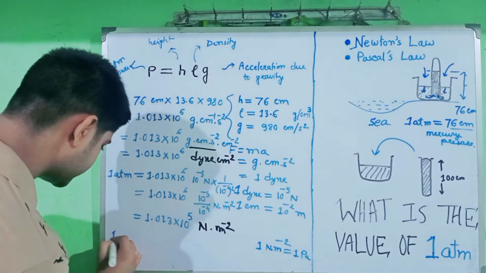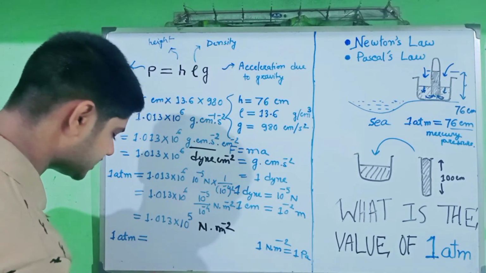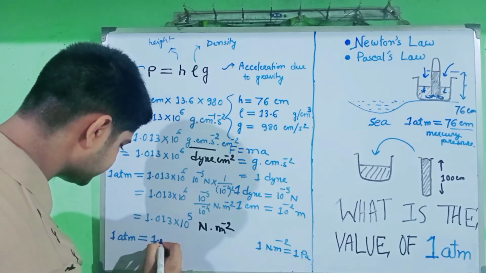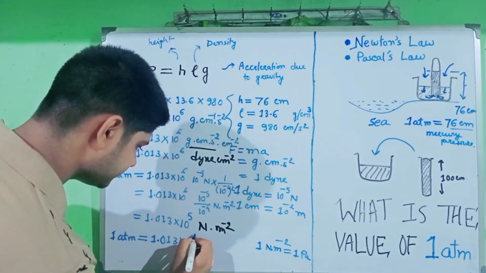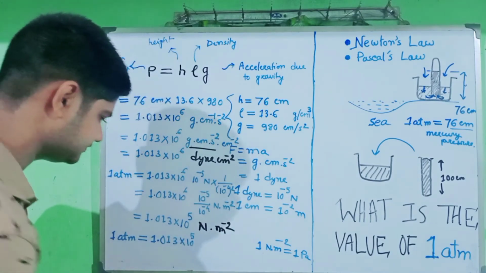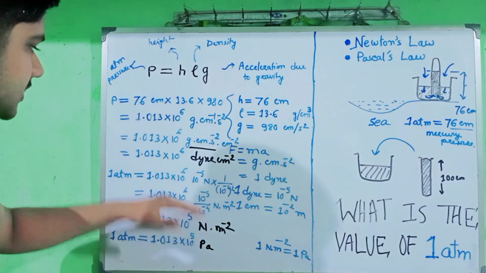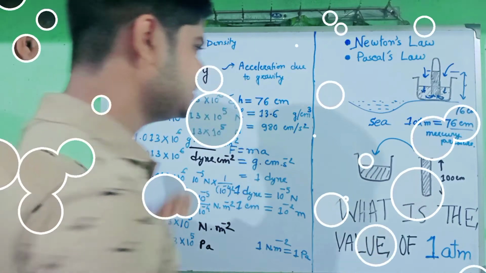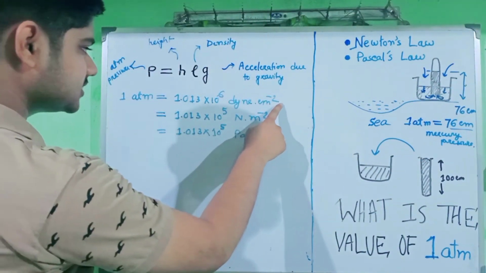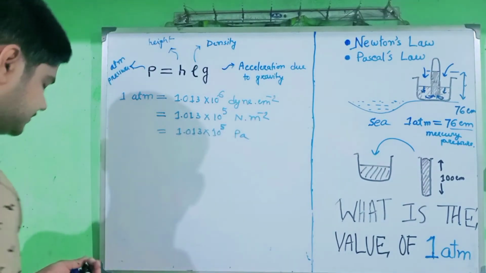So again we have 1 atmosphere equals 1.013 into 10 to the 5 Pascal. So please note it down, the 3 units, and still there are 2 units remaining. Till now we have got these 3 units of pressure and the relation with 1 atmosphere.